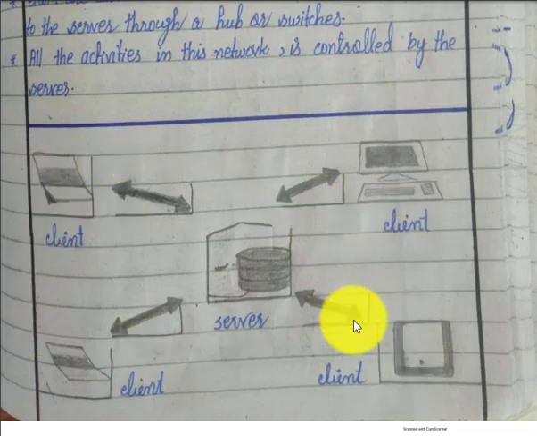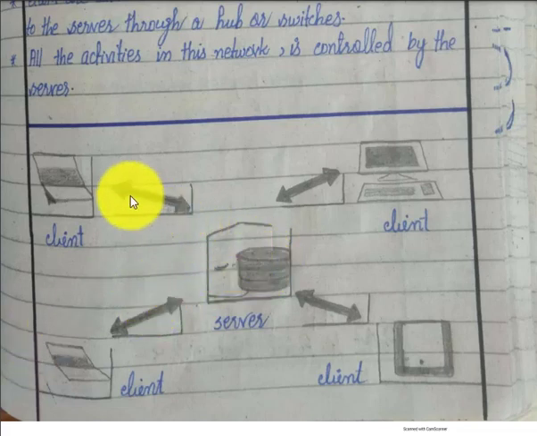We can take the example of a Facebook server. Suppose that this is a Facebook server, and one person is sitting in the United States, a person is sitting in the United Kingdom, another in Pakistan, and another in Australia. These are all using Facebook, and whatever they do on Facebook, the information is stored in the server.